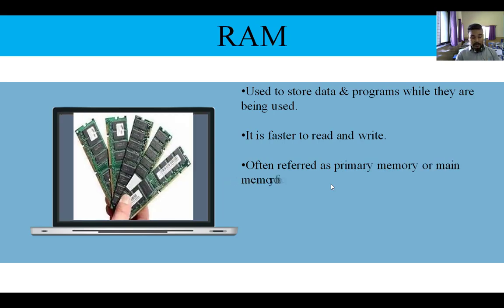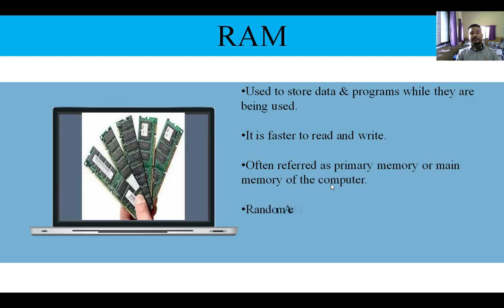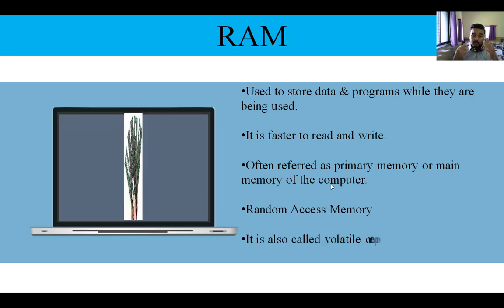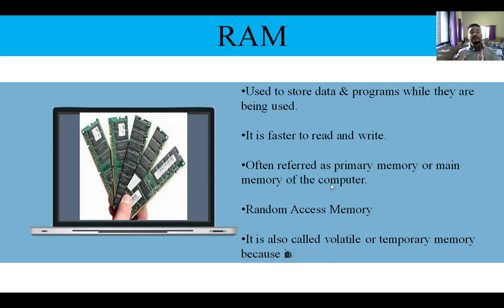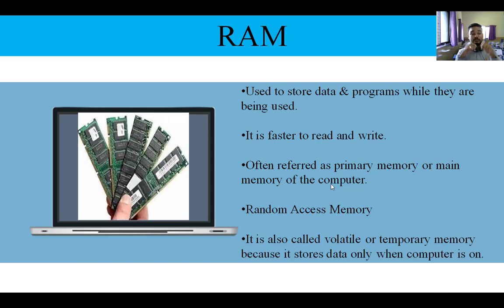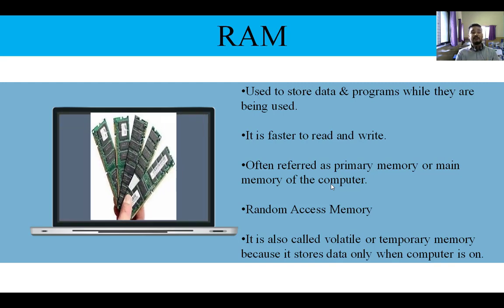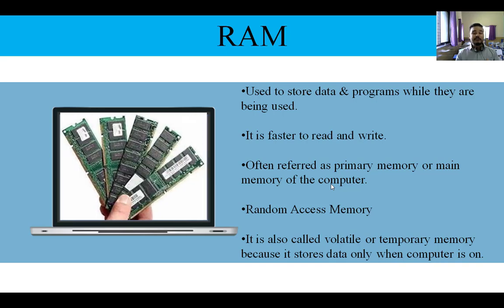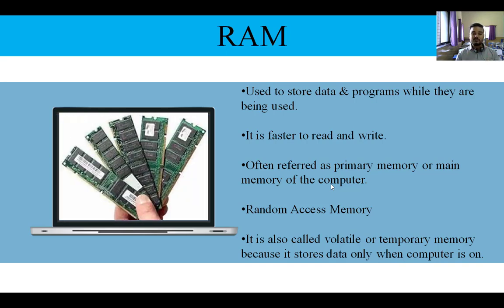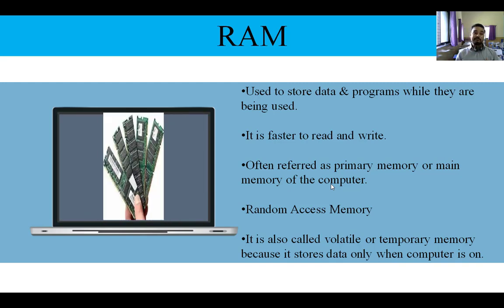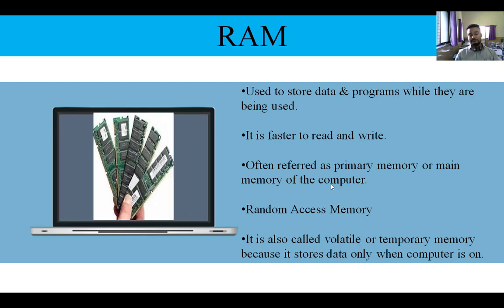It stores data when a program or that particular data is being used. जब हमारा कंप्यूटर, जब हमारा सीपीयू, जब हमारा प्रोसेसर कुछ डेटा यूज कर रहा है, so that data will be stored in your RAM. Like if you are typing something in MS Word, that MS Word file will be saved in your RAM, not in your hard disk.